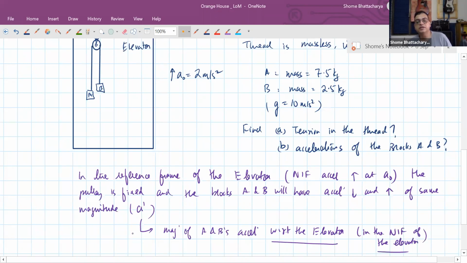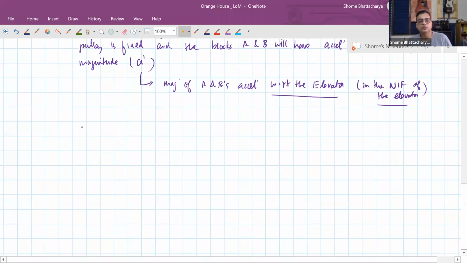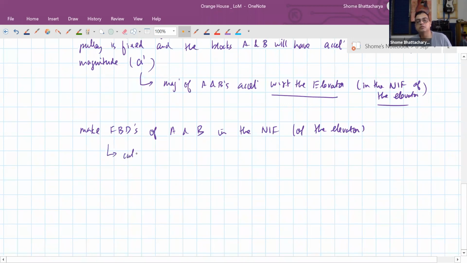So if we are trying to find out A prime, we will have to make the free body diagram of the two blocks in the elevator's frame. So that is what we'll do next. The first step is to make the free body diagrams of block A and B separately, but in the non-inertial frame of the elevator. From those we will calculate A prime, that is the acceleration of A and B in the elevator's frame.